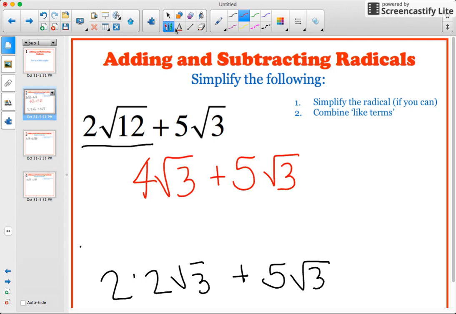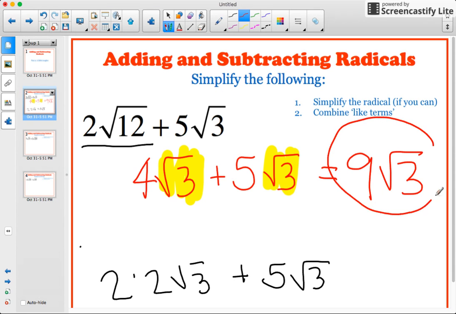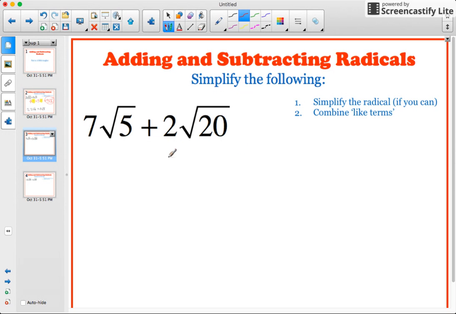Now I can come over here and I can see that I have some like terms here. I have this square root of 3 and I have this square root of 3. So my final answer here, I can combine this 4 and this 5. This becomes 9 square roots of 3. Okay, so simplify the radical if you can and combine like terms. Okay, let's try another example together.